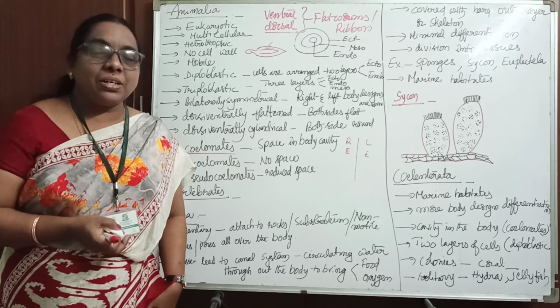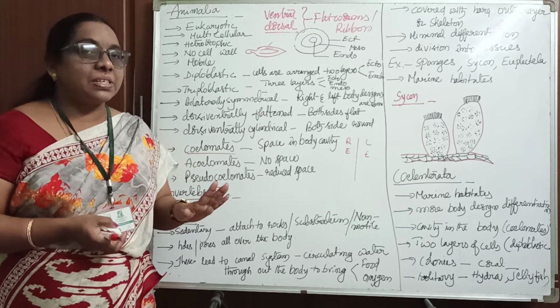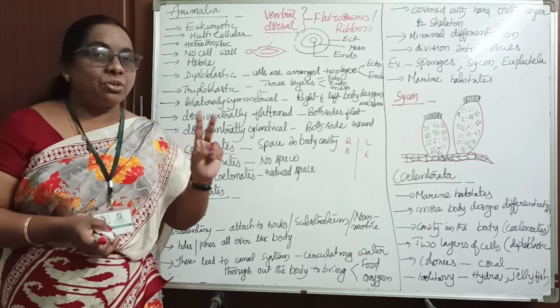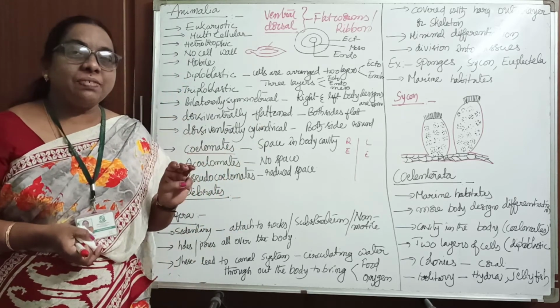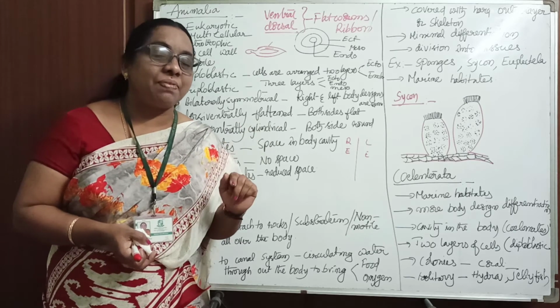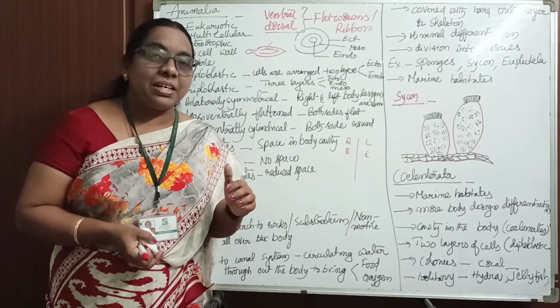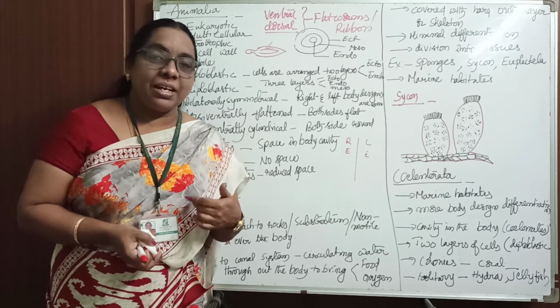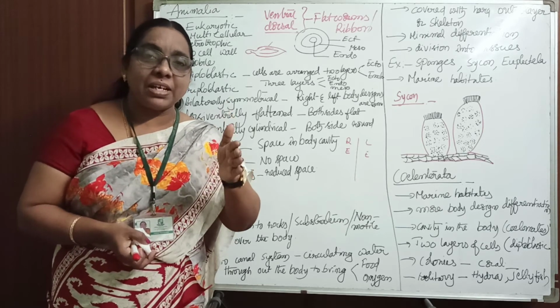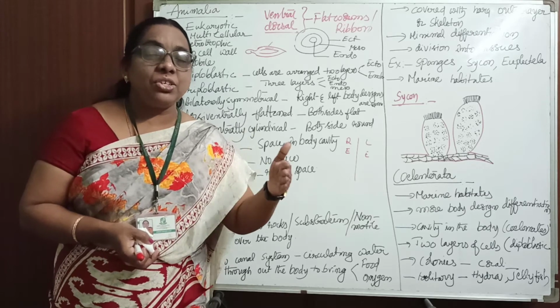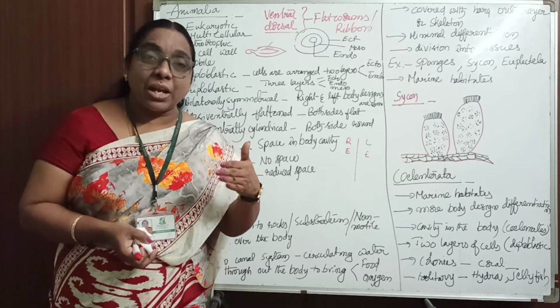Am I clear to you, children? There are 8 definitions we studied. The first is diploblastic, 2-layered organisms, and triploblastic, 3-layered organisms. Dorsiventrally flat means both sides are flat in nature. Dorsiventrally cylindrical means both sides are cylindrical or round in nature. Bilaterally symmetrical means when we cut the organism, we get two equal halves. Otherwise, you can also say it like that.